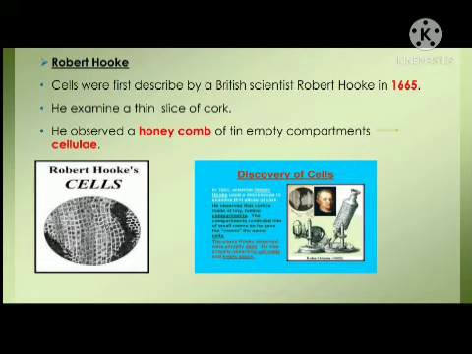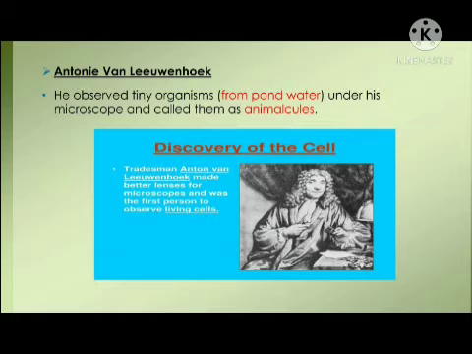So why did Robert Hooke call cells empty compartments? Because he was dealing with dead plant cells. Actually, he observed cell walls and empty spaces. Anton van Leeuwenhoek. The first living cells were observed a few years later by Anton Leeuwenhoek.